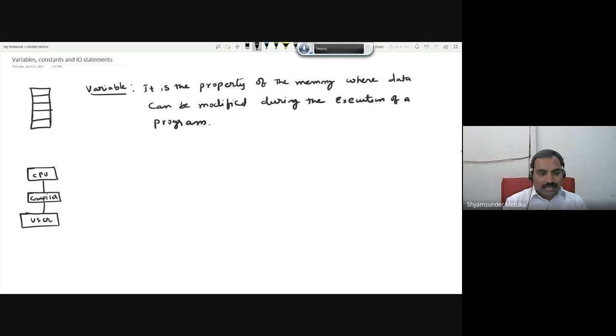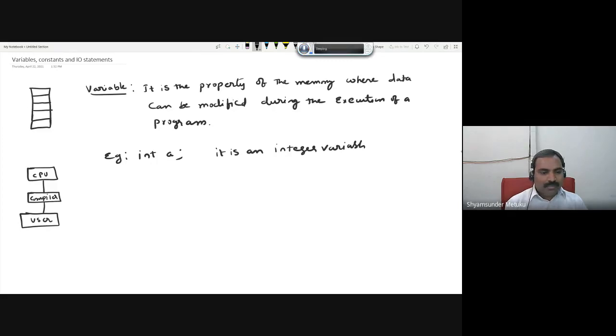I think I gave an example of a statement in the last class, which is int a. It indicates that it is an integer variable.